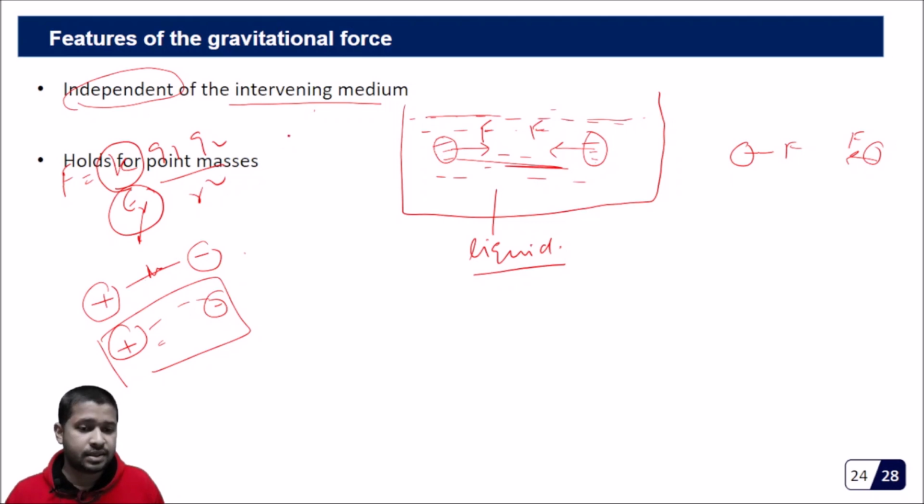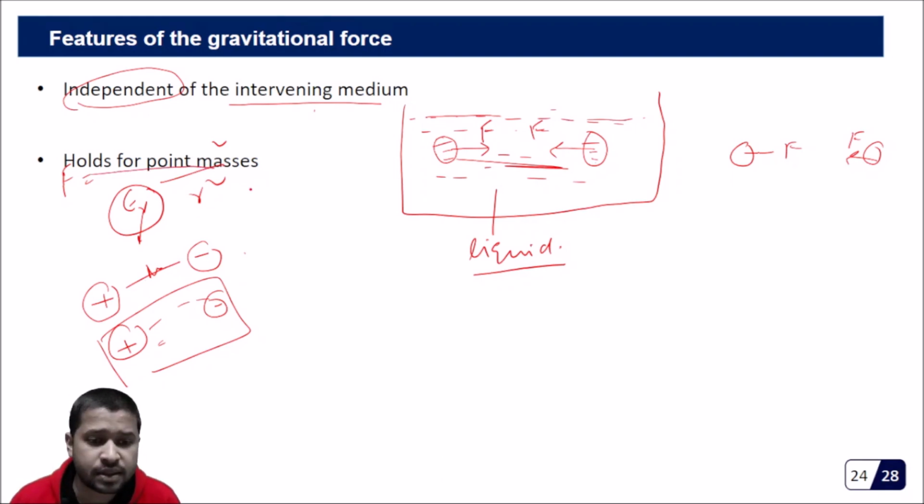The next is that it holds for point masses. Let me just erase some of these things. That means if this is a point mass and this is a point mass, only then this law of gravitation holds.